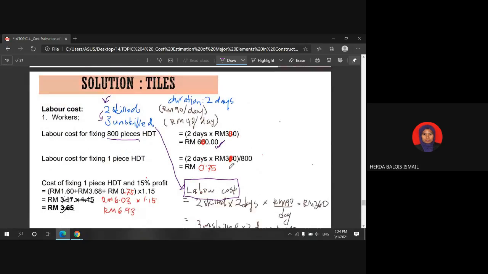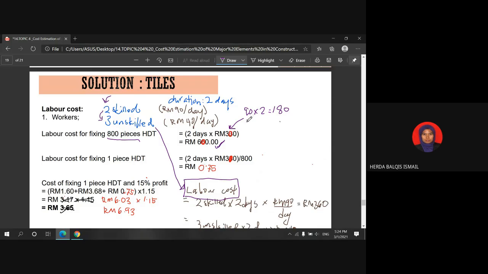So please do some correction on your notes. Okay. So the value is 300. Okay. So how to get this value, 300 basically, is 90 ringgit times 2 workers, you will get 180 ringgit.